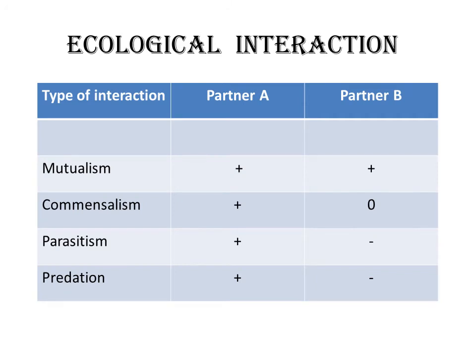Now, let's move to another type of interaction or relationship. Predation is a type of interaction in which one organism, that is the predator, eats another organism, that is the prey. The predator gets benefited at the expense of the life of the prey. So here, one individual gets benefited whereas the other gets negatively affected. Now, the question arises, how to distinguish between parasitism and predation? And the answer is very simple. In the case of parasitism, the host may or may not be killed, but in the case of predation, the prey is always killed.